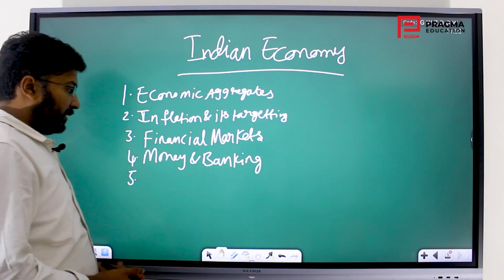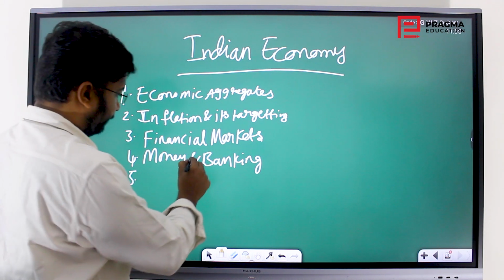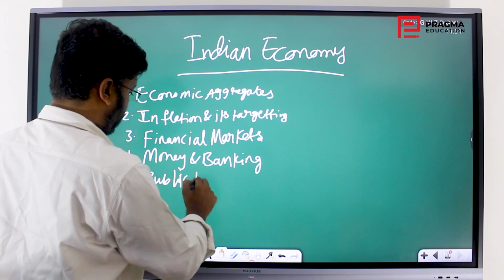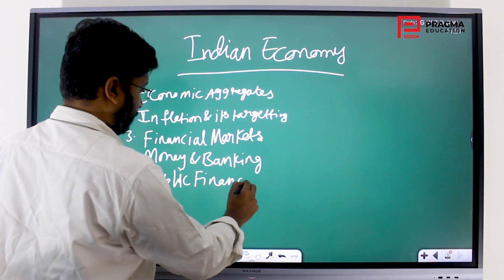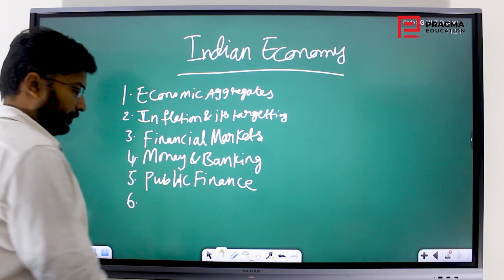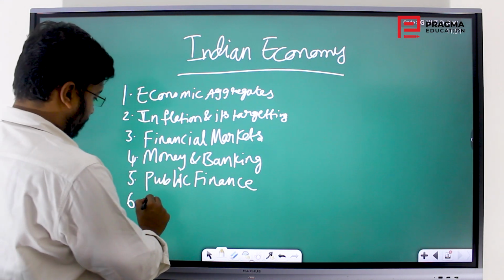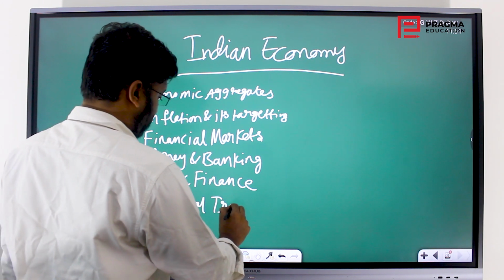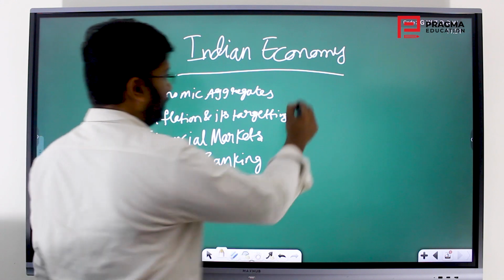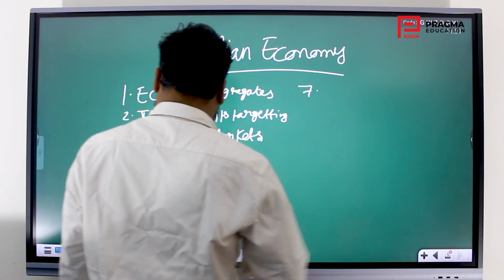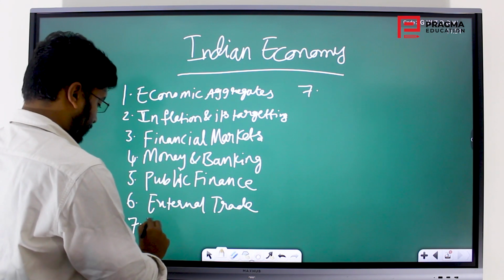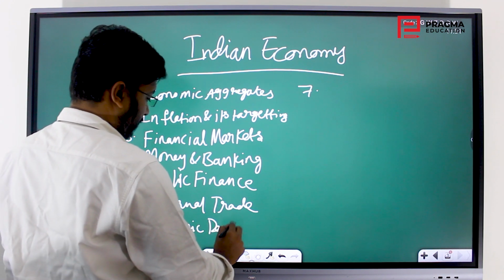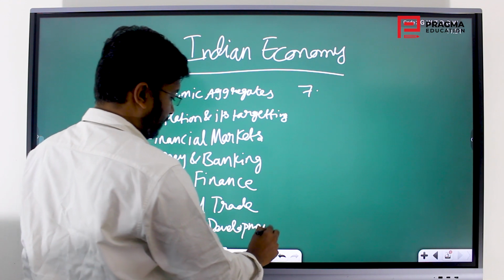So after money and banking, we will be going into public finance. Next is external trade. Economic development.